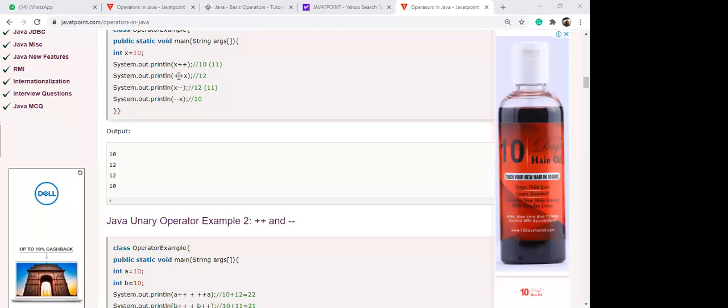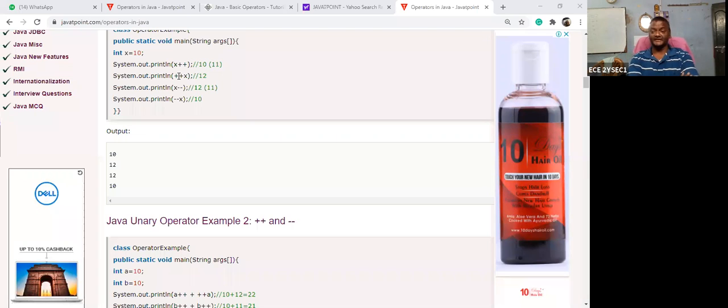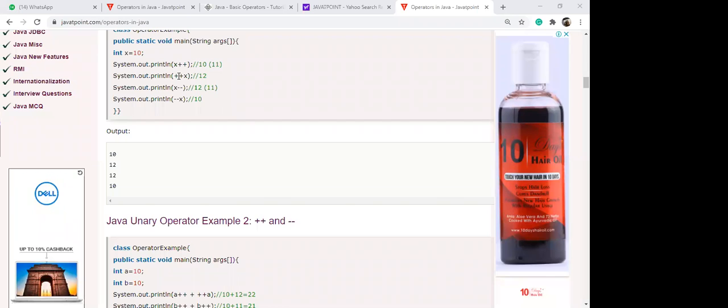Don't see the program. I'm asking, x is equal to 10, plus plus x, then what is the value of x? It's 11 or 10? 11, sir.